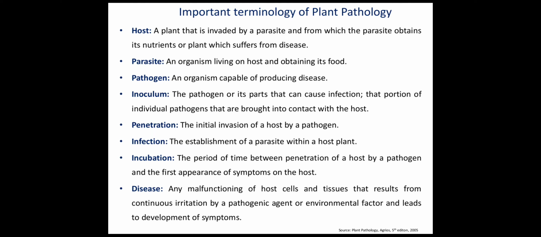Next to the parasite, the third term is the pathogen. Pathogen is the organism which is capable of producing disease. The parasite lives on the host body and obtains its food. What is the pathogen doing? The pathogen is capable of producing disease in that host body.